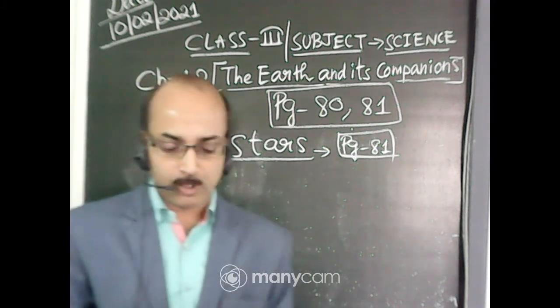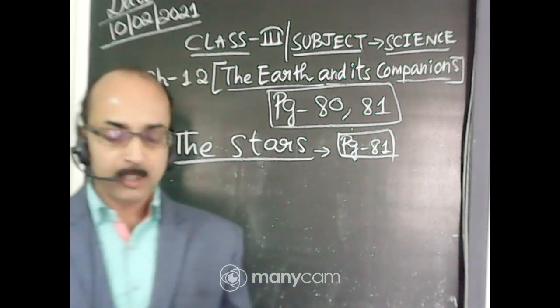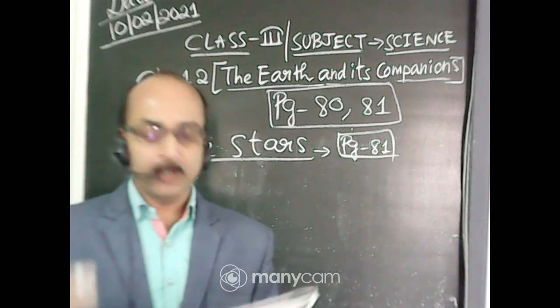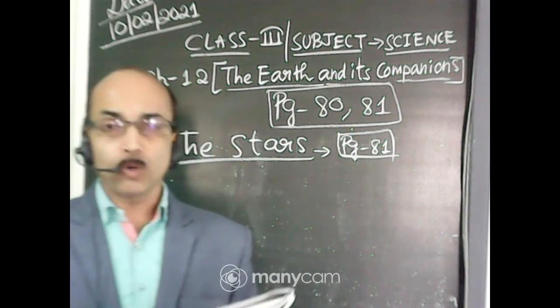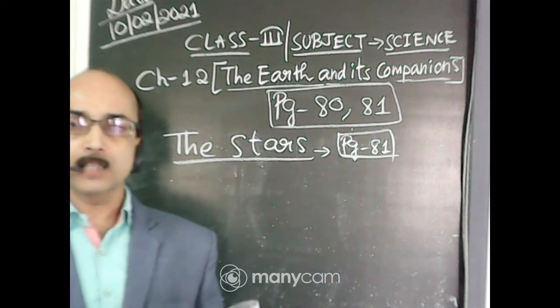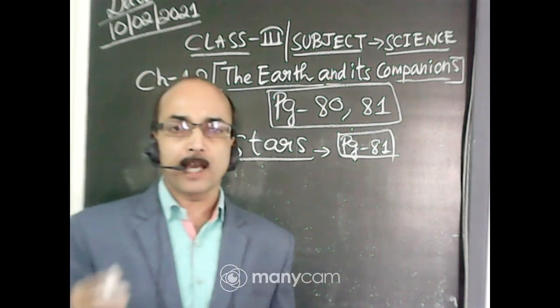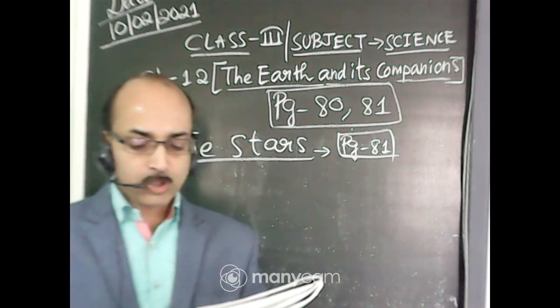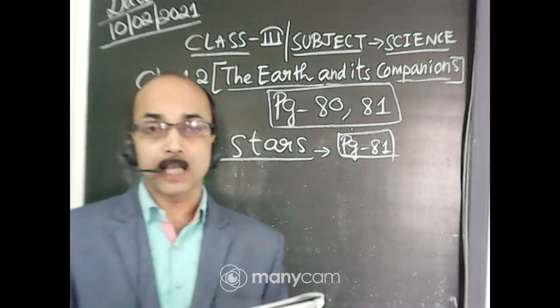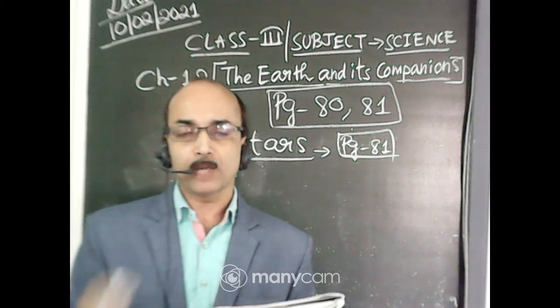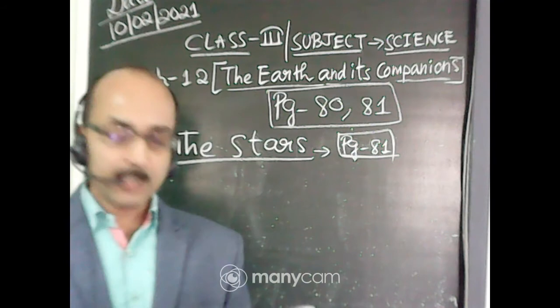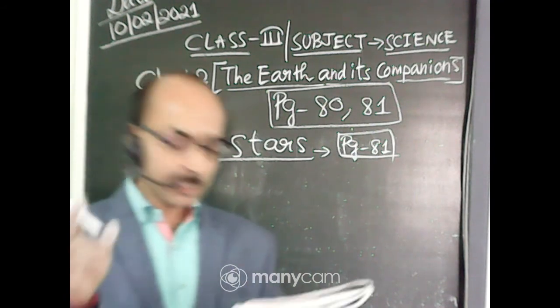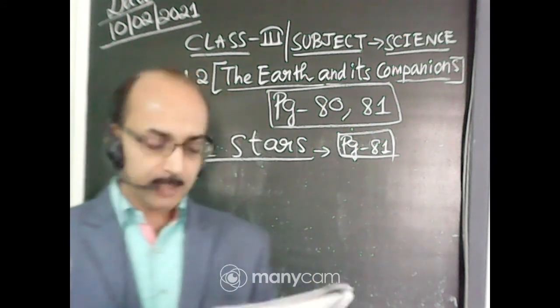See, first of all, stars. What are stars? Stars are big heavenly bodies that have their own light. So remember, stars are the heavenly bodies that have their own light. Most of the stars are much bigger than the sun. You must remember this one. You can underline: most of the stars are much bigger than the sun.